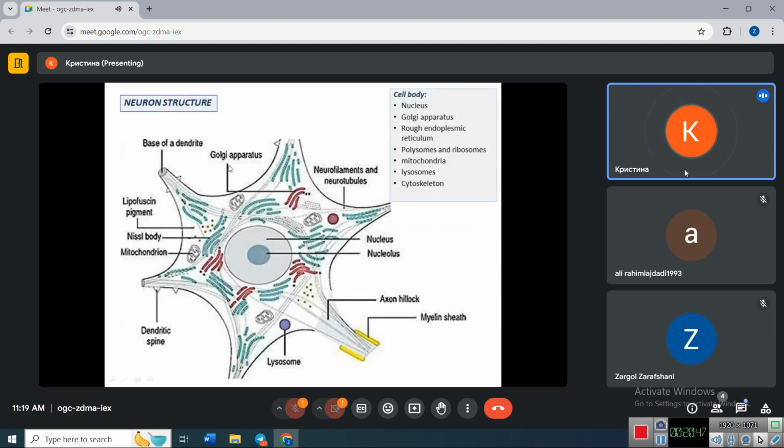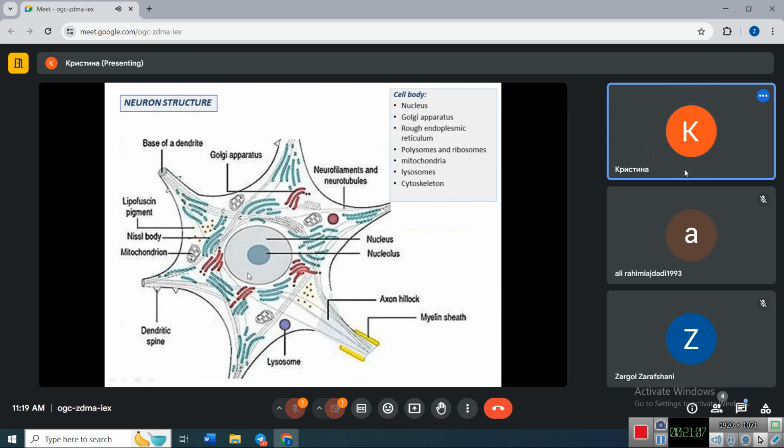So, neuron ultrastructure, which means the inner structure of the cell with its organelles, includes the cell nucleus, which is usually very large and light because of the prevalence of euchromatin, the active form of DNA.